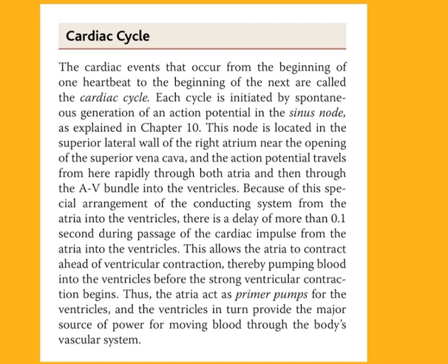Because of this special arrangement of the conducting system from the atria into the ventricles, there is a delay of more than 0.1 second during passage of the cardiac impulse from the atria into the ventricles. This allows the atria to contract ahead of ventricular contraction, thereby pumping blood into the ventricles before the strong ventricular contraction begins. Thus, the atria act as primer pumps for the ventricles, and the ventricles in turn provide the major source of power for moving blood through the body's vascular system.